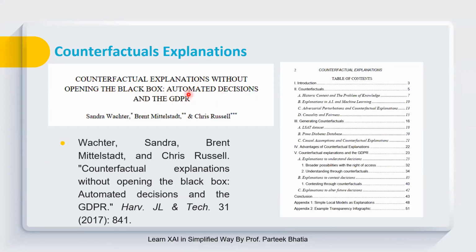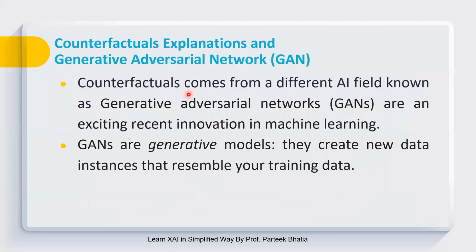In this paper, they define the whole procedure to generate counterfactuals, and this is considered the beginning point for this research. Later on, many more variants of this approach came up. Some identified problems in this system and tried to improve it. So we will start our discussion from this base paper.